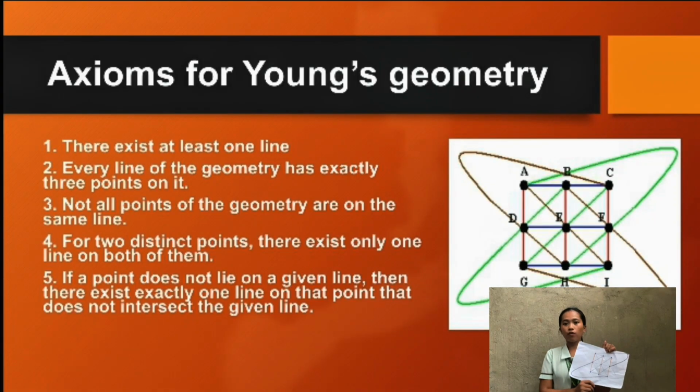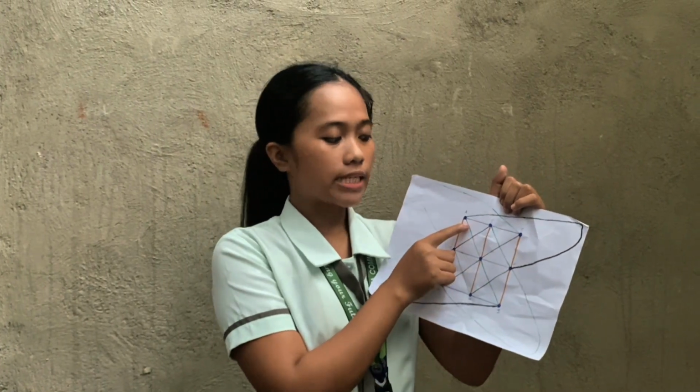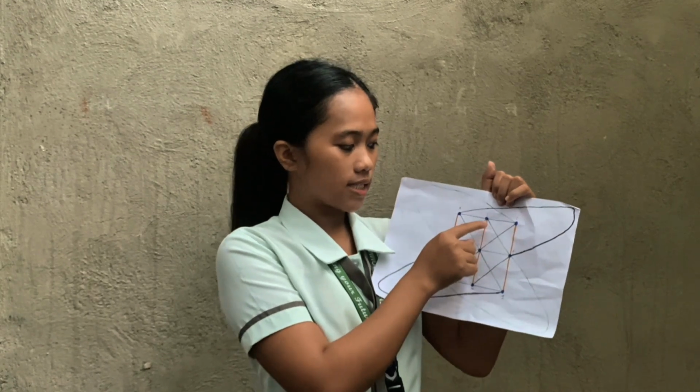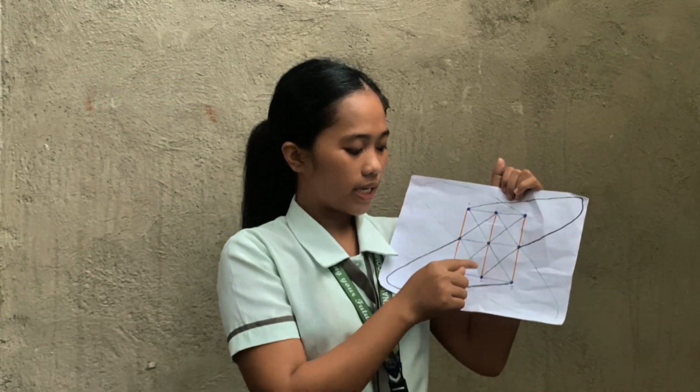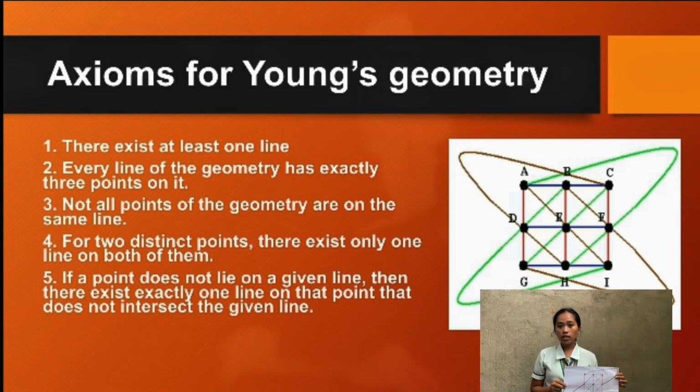Axiom 4: for 2 distinct points, there exists only one line on both of them. The two distinct points are point E and point B, then the one line that exists is the line BEH, and so on. Last, axiom 5: if a point does not lie on a given line, then there exists exactly one line on that point that does not intersect the given line. So those are all the axioms of Young's geometry.